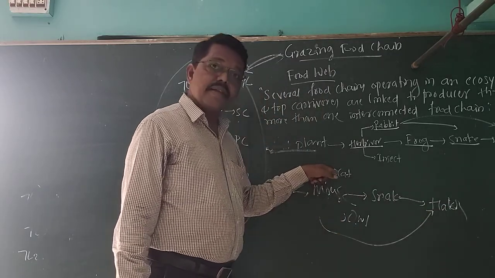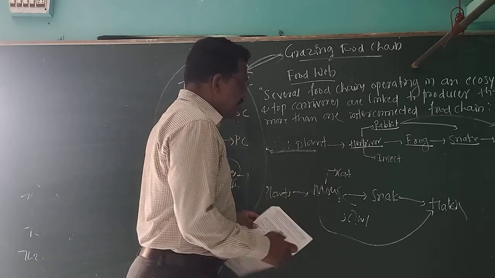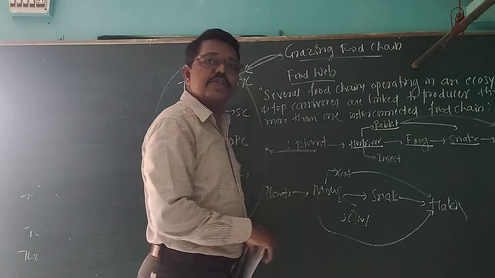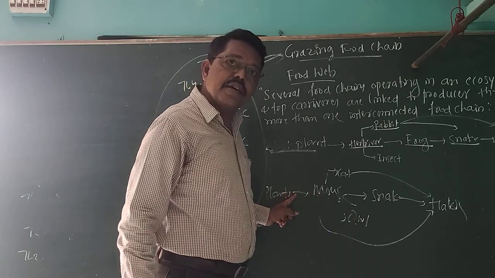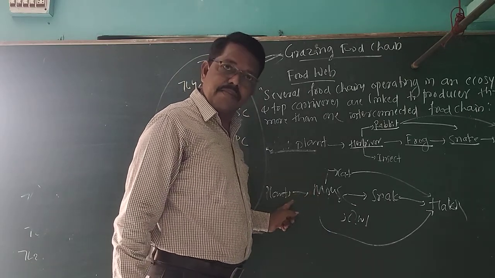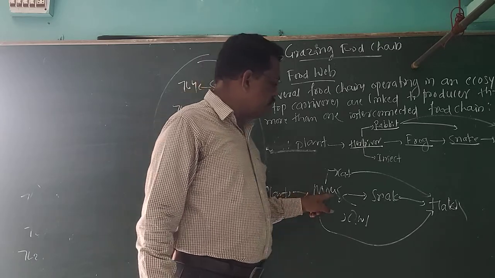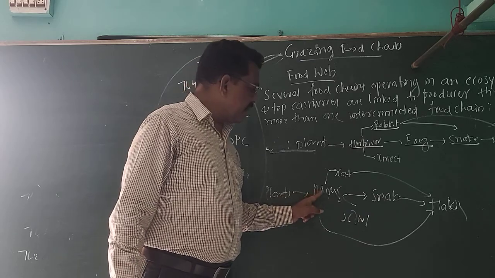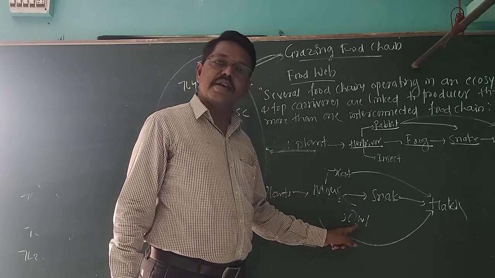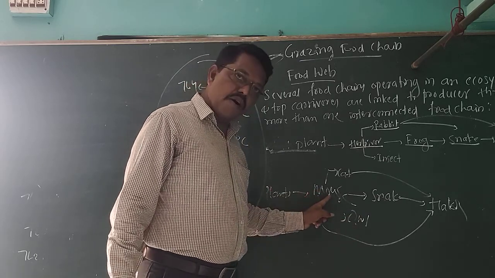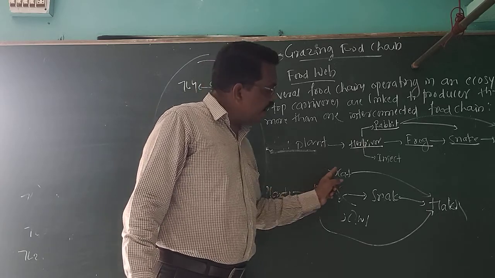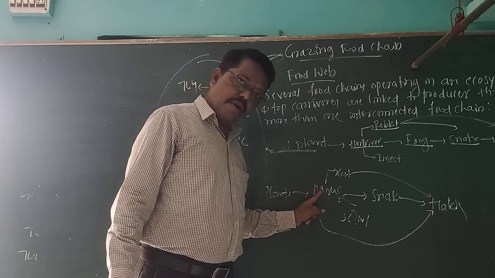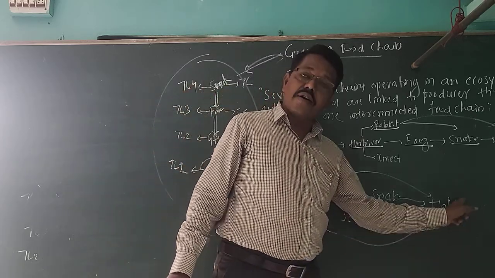Mouse is eaten by cat. Cat is eaten by hawk. You will see how many food chains are there. Three food chains are there within an ecosystem. One is plant, mouse is eaten by snake, snake is eaten by the hawk. Then plants are eaten by the mouse, mouse eaten by the owl. Then plants, mouse, cat, hawk. Another food chain: plants, mouse, hawk.